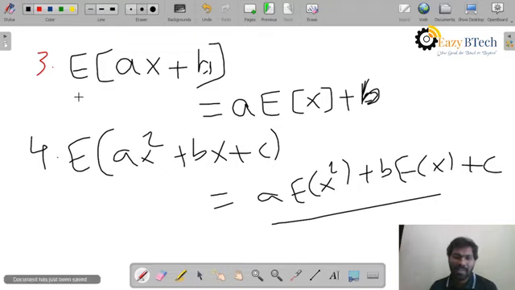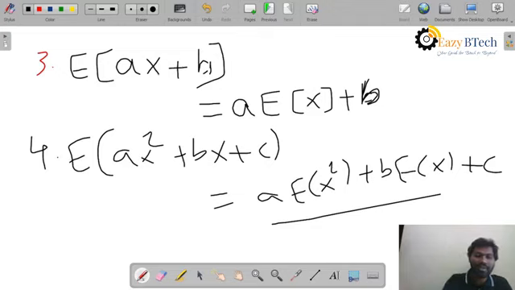So four properties. Expectation of ax is equal to a into expectation of x. Expectation of a constant is equal to the constant. Then expectation of ax plus b is equal to a into expectation of x plus b. And expectation of ax square plus bx plus c equals a into E of x square plus b into expectation of x plus c. These are the four properties. Now we'll see one problem on expectations.